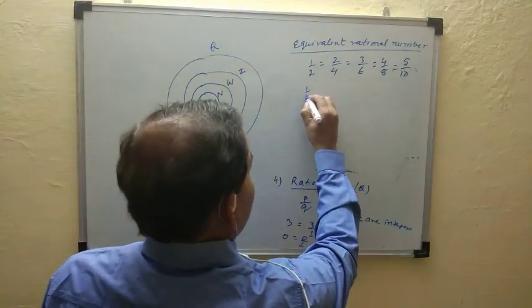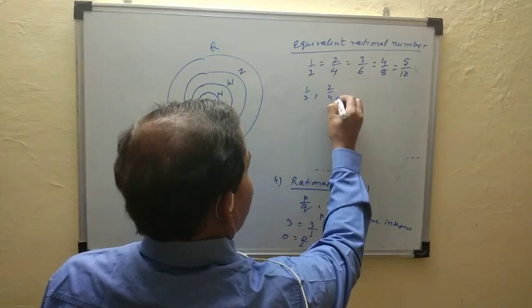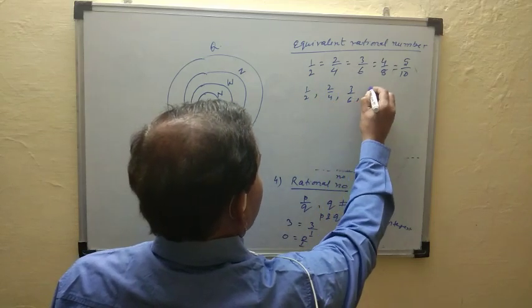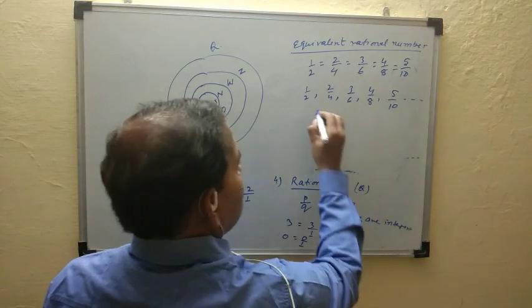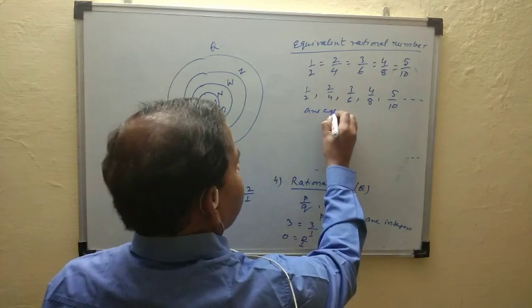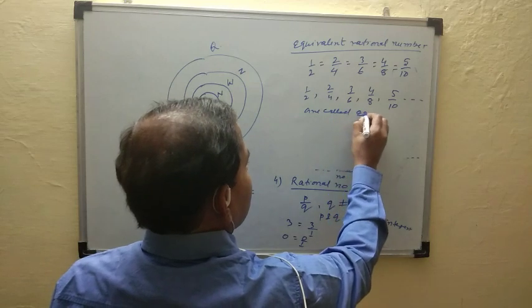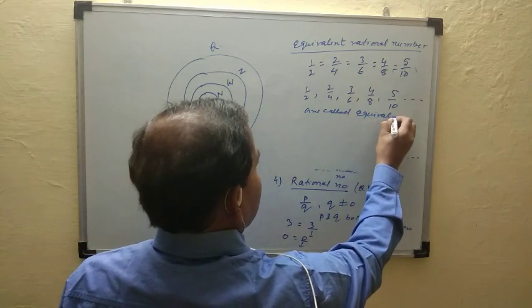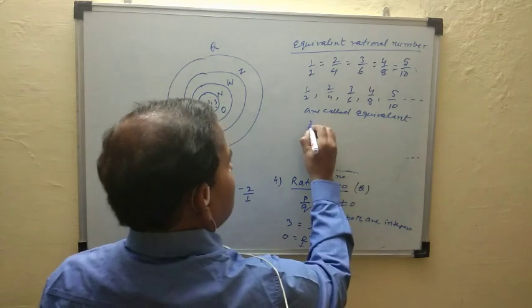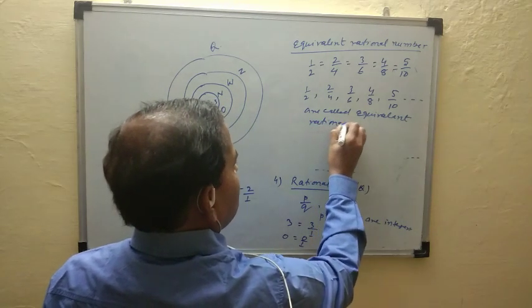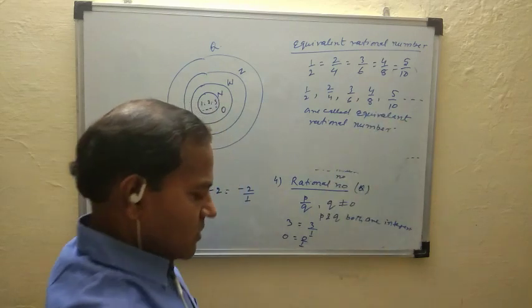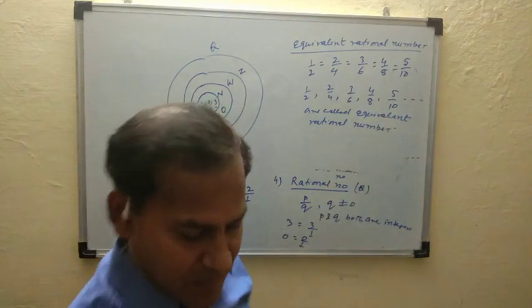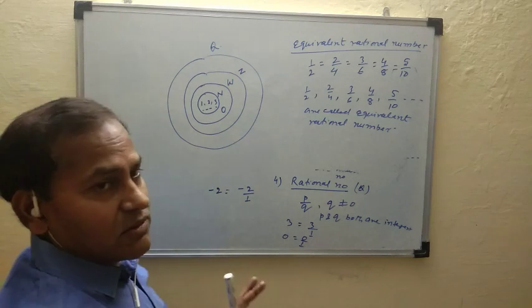So here 1 by 2, 2 by 4, 3 by 6, 4 by 8, 5 by 10 and so on are called equivalent rational numbers. Equivalent rational number. Clear? Equivalent rational number.